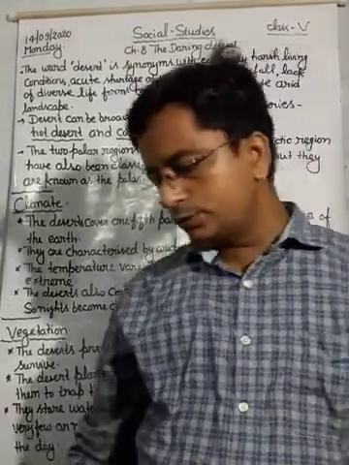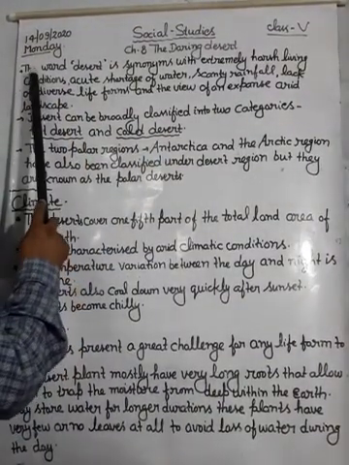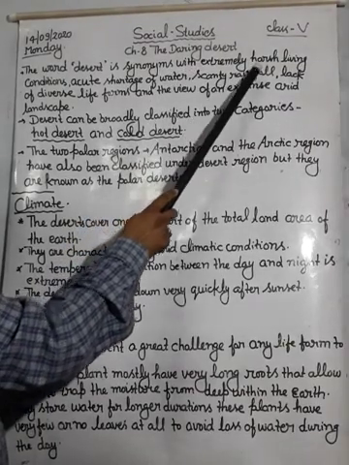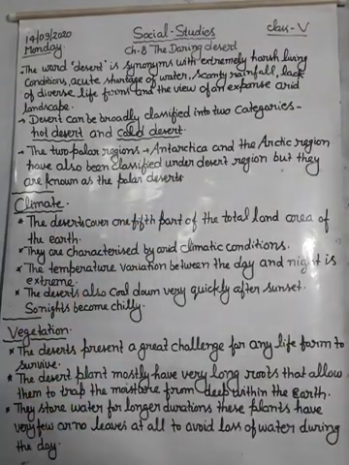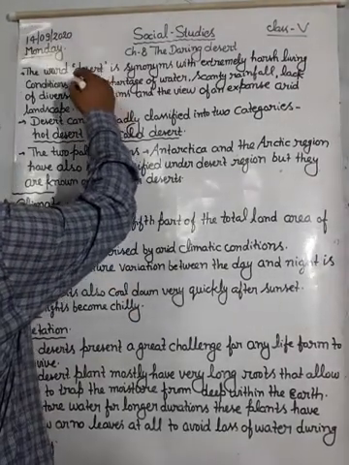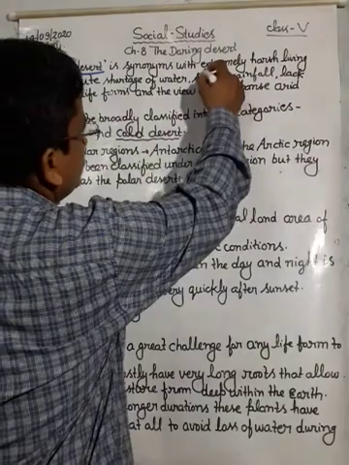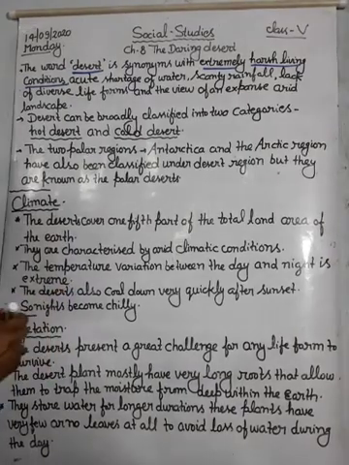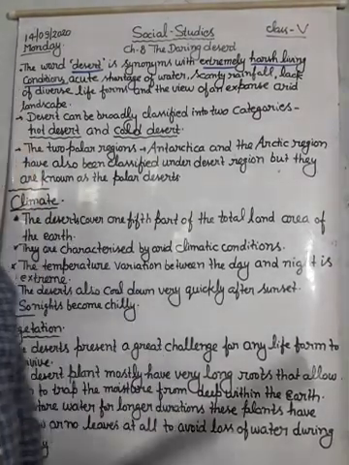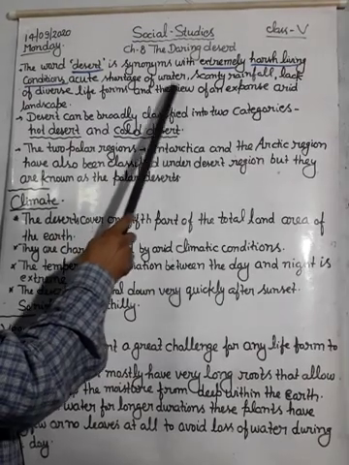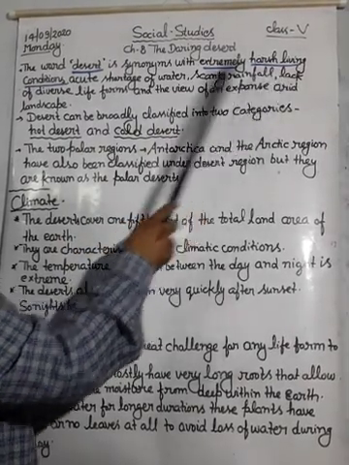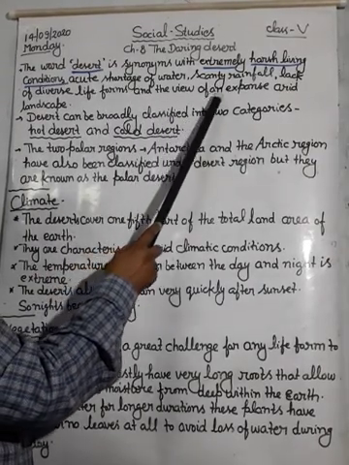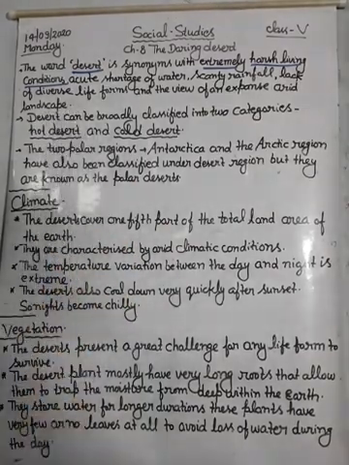So my dear students, the word desert is synonymous with extremely harsh living conditions, which means very difficult conditions. Why? There is an acute shortage of water, scanty rainfall, lack of diverse life forms, and the view of an expansive arid landscape.